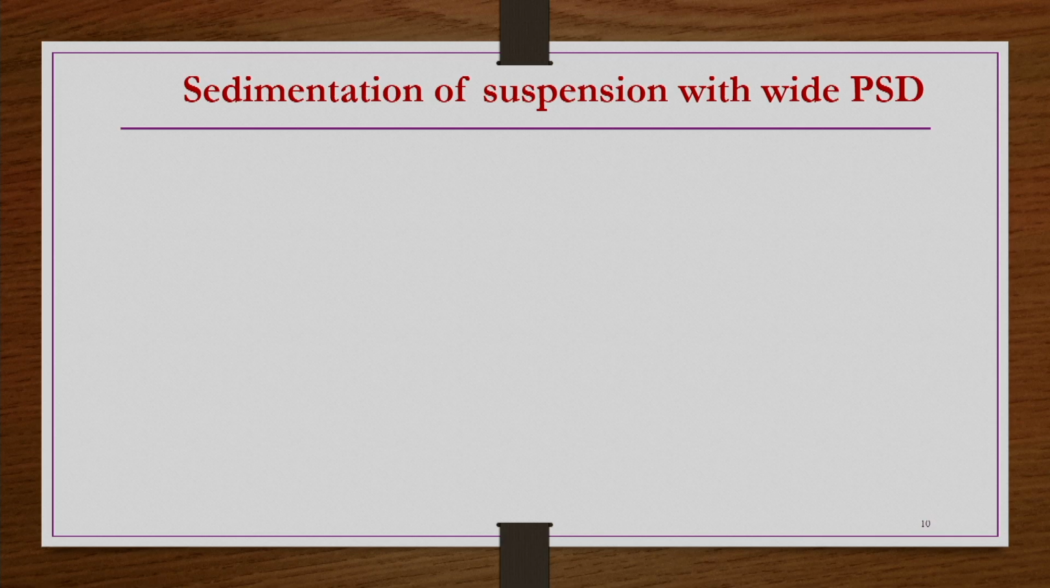Before going to the design calculations, sedimentation of suspensions with wide PSD. Whatever we have seen so far, we assumed that the particles are of a uniform size, made of the same particles. So, those sedimentation characteristics we have seen, like A, B, C, D zones forming, that kind of separation we can see, and the different zones we can clearly see.